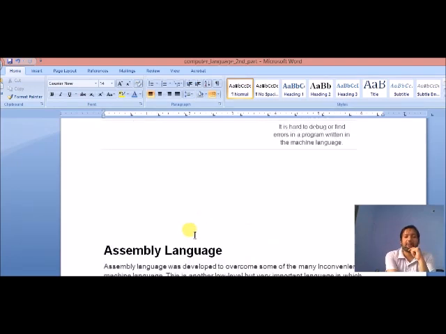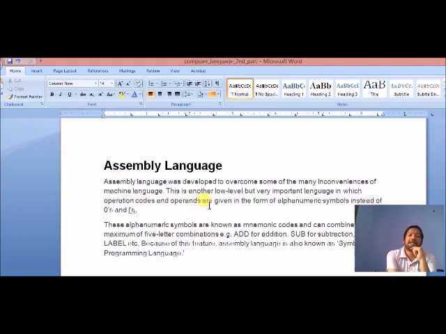Now we are going to discuss one language that is called assembly language, which is the second generation. Assembly languages are also written in the form of symbols. Assembly language was developed to overcome many inconveniences of machine language. It is another low level language, but very important, in which operation codes and operands are given in alphanumeric and symbols instead of 0 and 1.